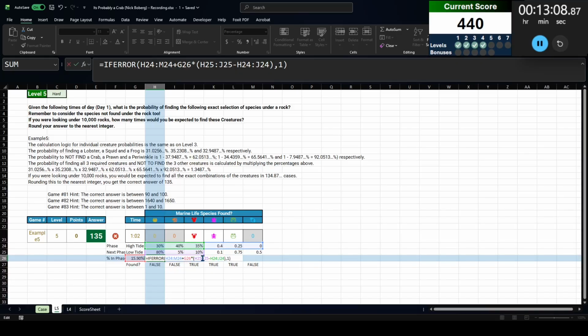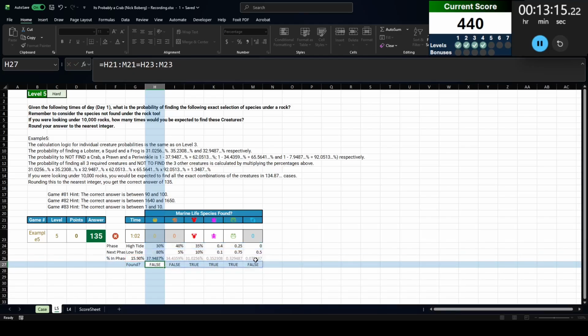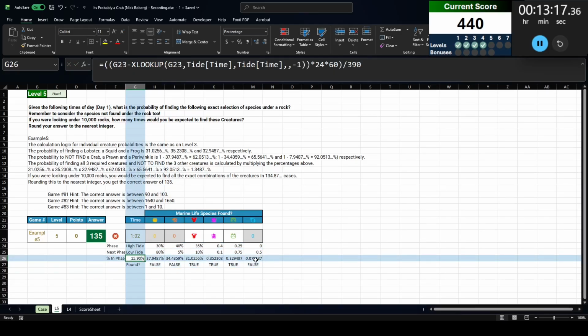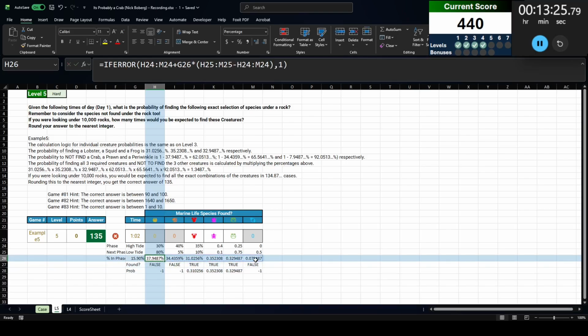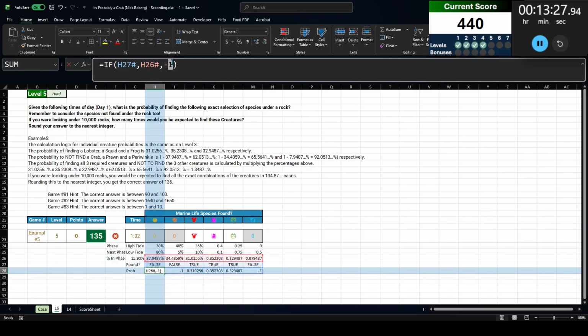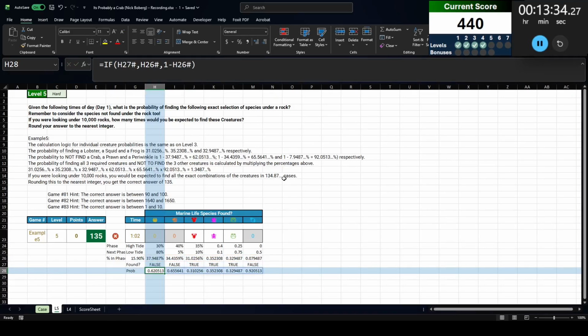So this should be H to M. H to M, I think that's all working well. And then probability, so if this is true, then take these, otherwise take 1 minus these. And the reason we're taking 1 minus these is because the probability of not finding it is simply the flip side of the probability of finding it.